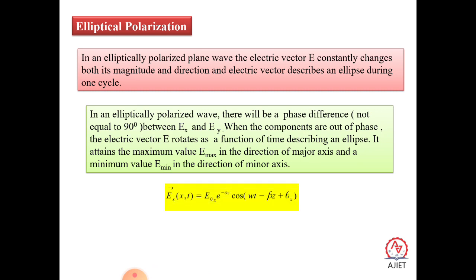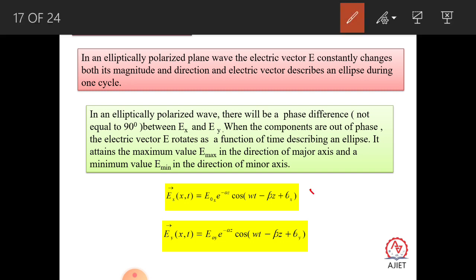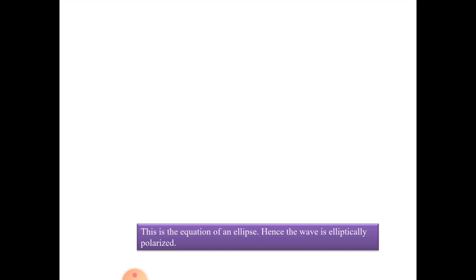So Ex of t is equal to E naught e to the power minus alpha z cos of omega t minus beta z plus theta x, and Ey is given by the same equation we described for circularly polarized light. So, try to remember, Ey of t is E naught e to the power minus alpha z cos of omega t minus beta z plus theta y.